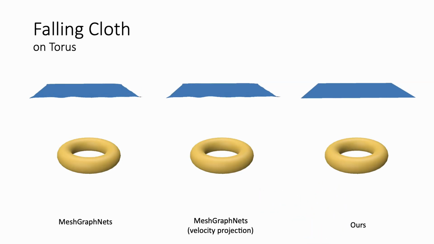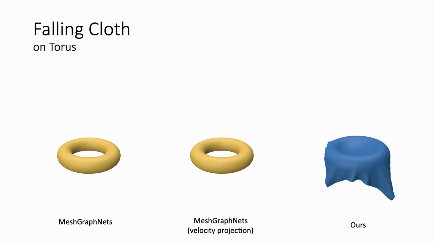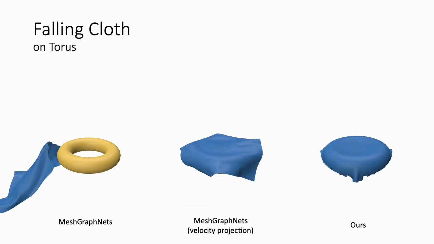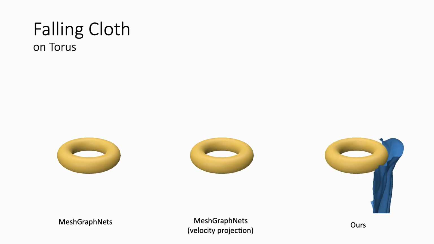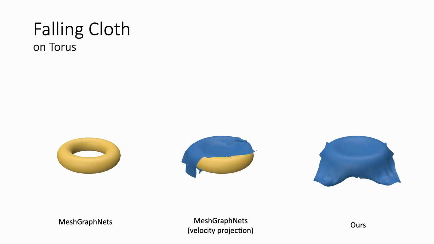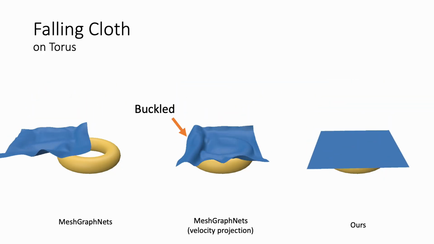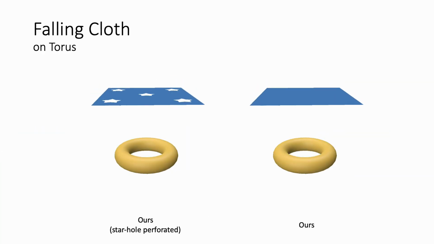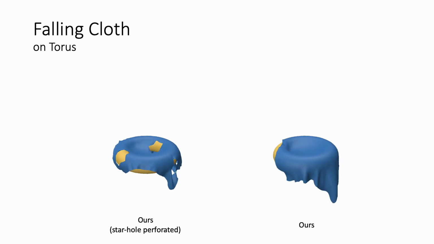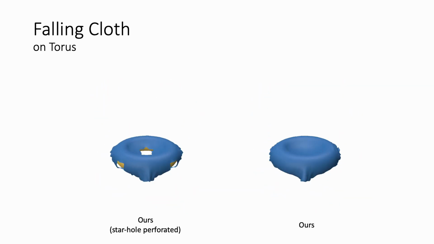To confirm this observation, we retrained mesh graph nets on the same dataset as our model using a self-supervised approach. The drifting effect persists. The cloth fails to properly fall and settle onto the torus. Correcting spurious momentum changes using velocity projection can eliminate drift, but unphysical folding artifacts remain. Our method again produces physically correct freefall motion and realistic folding after contact. Additionally, our method readily generalizes to more complex perforated star shapes.